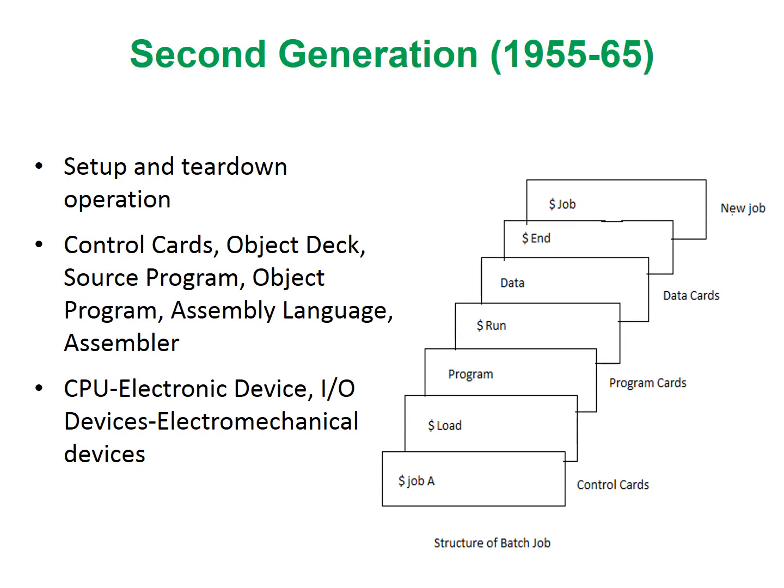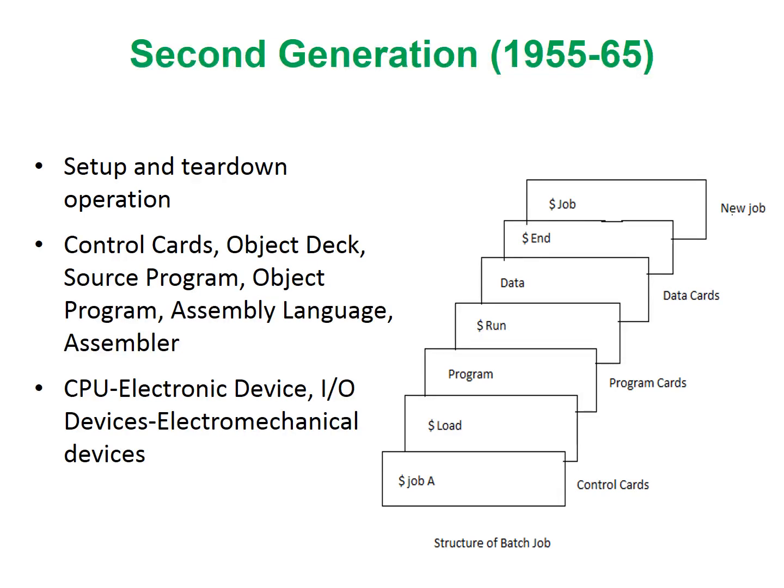In the batch systems, the computers were loaded and unloaded with cards and tapes before and after the jobs. This process is known as setup and teardown operations respectively. The cards giving information about the jobs are known to be control cards. These are collectively known as an object deck or an object program. You can understand the same using the diagram given here.